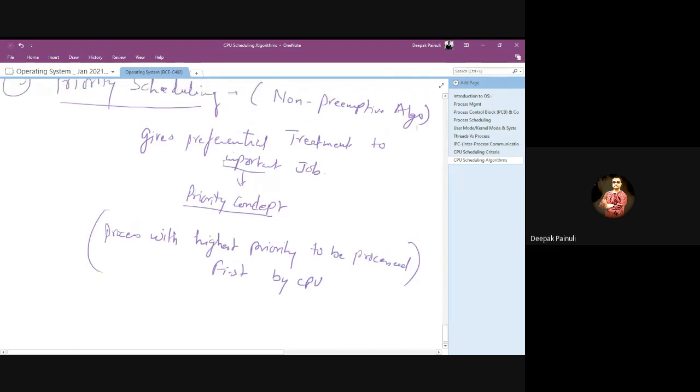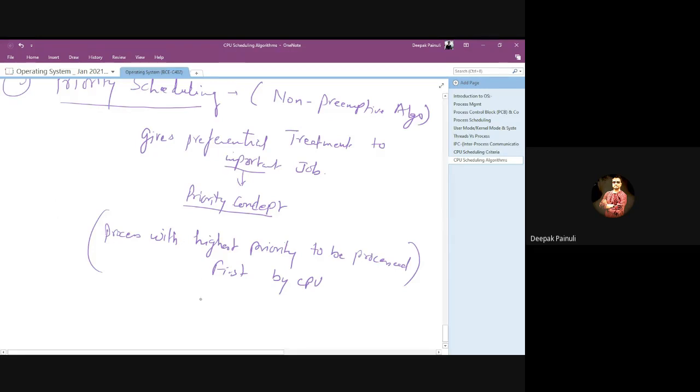Means if there is a running process in the CPU, then you cannot interrupt the CPU for any new process. So if a process wants the CPU, then the CPU must be free. If it is running any process, you cannot interrupt the CPU for a new process, right? That's why it falls under the non-preemptive case.